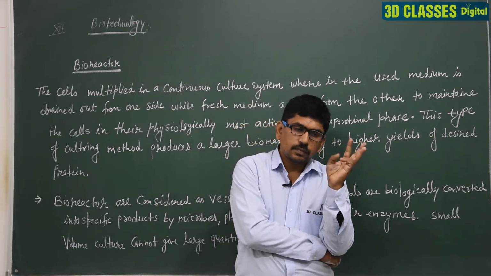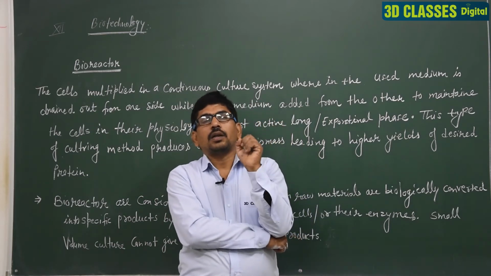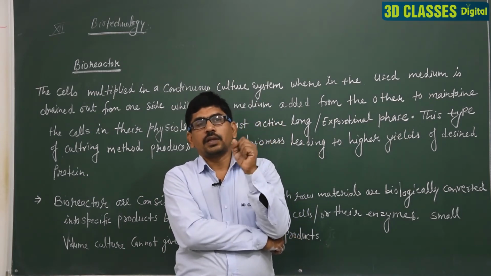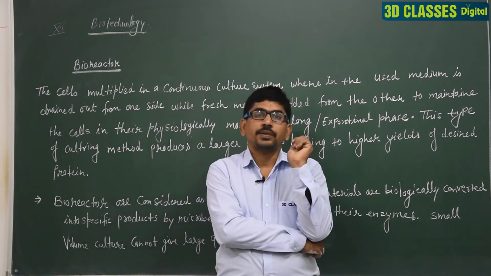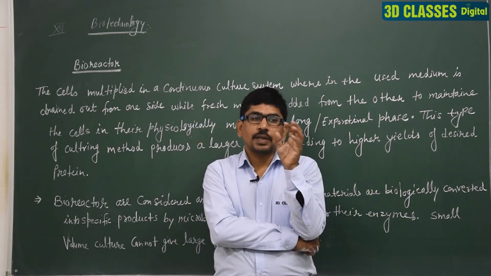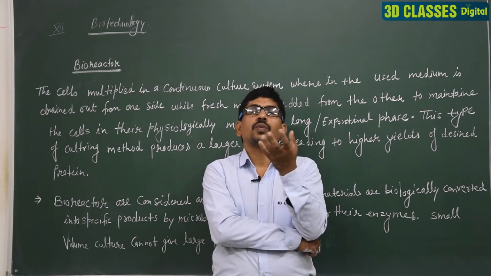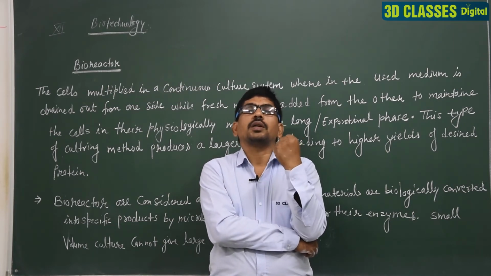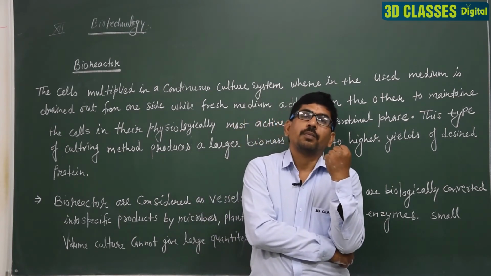Clear? Second thing, the host cell is not competent. We have discussed a mechanism to make the host cell competent, because a general cell is not capable of capturing the recombinant DNA, the recombinant plasmid.